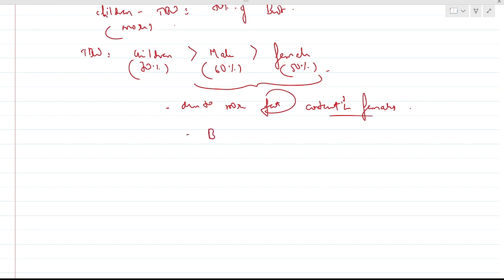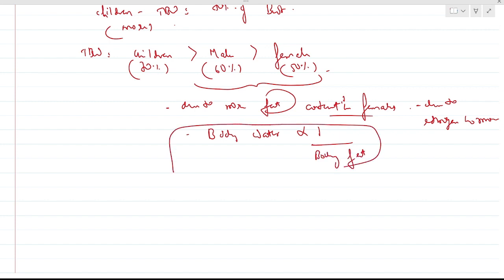remember, due to the estrogen hormone, body water is inversely proportional to body fat. We have established above. Why is total body water in males greater than females? Due to less fat content in males, and body water is inversely proportional to fat.